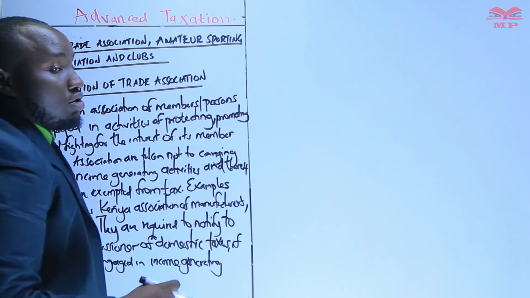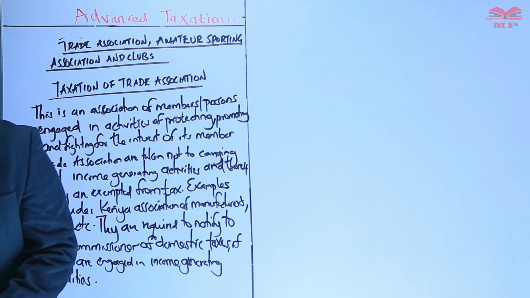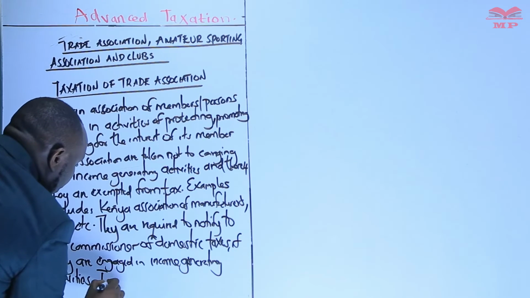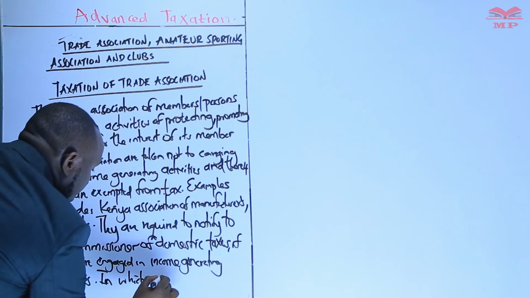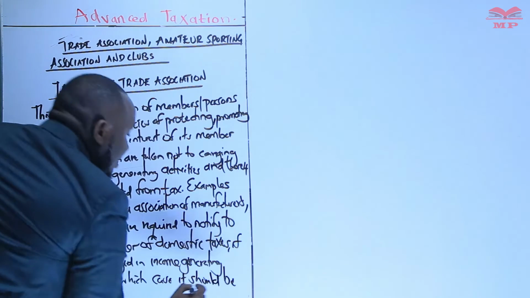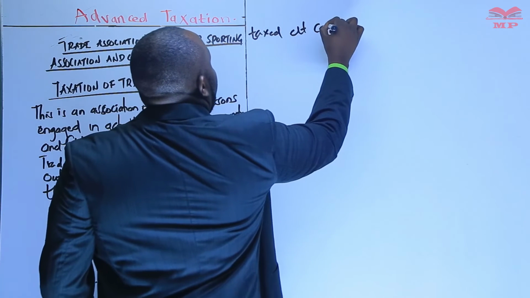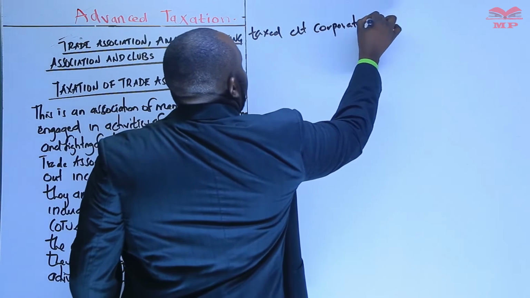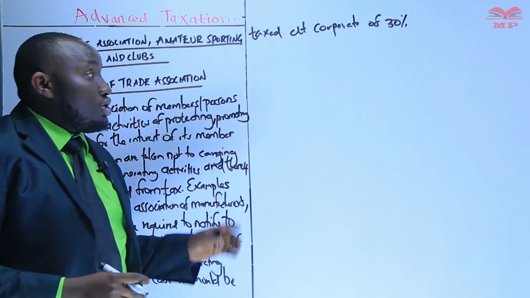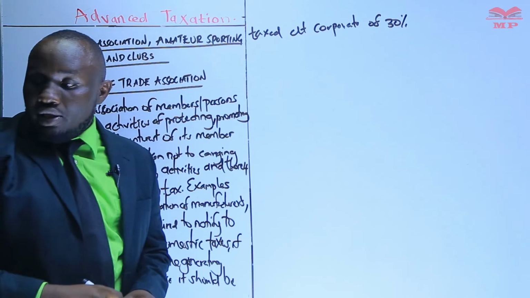They are required to notify the Commissioner of Domestic Taxes if they are engaged in income generating activities, in which case it should be taxed at a corporate rate of 30% on their taxable income.